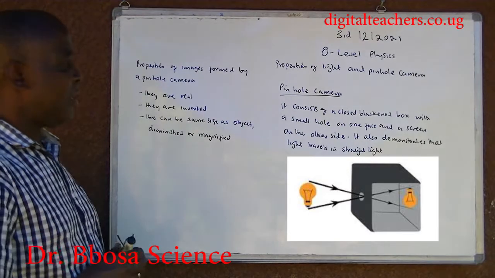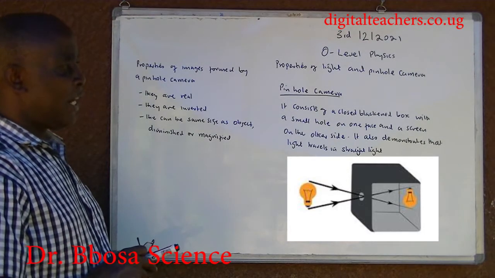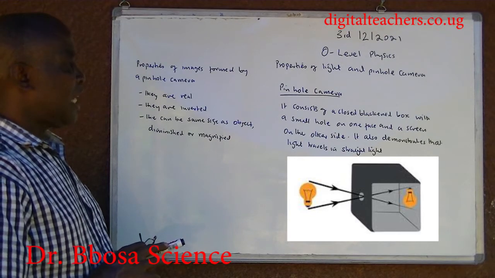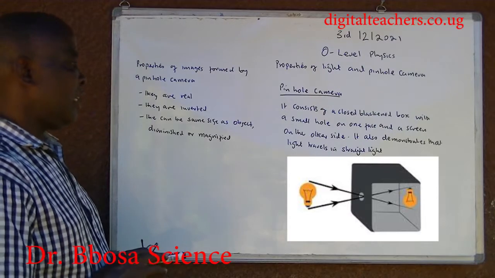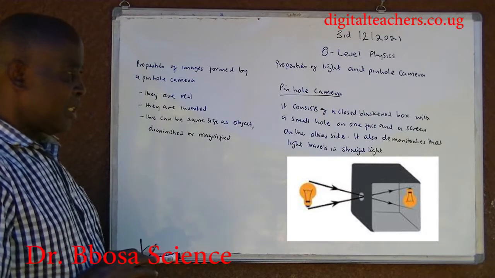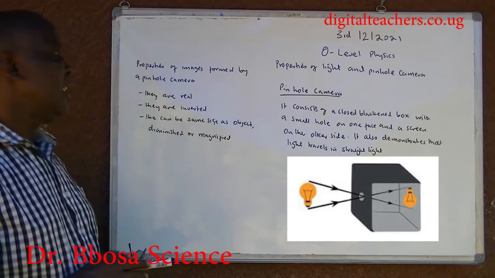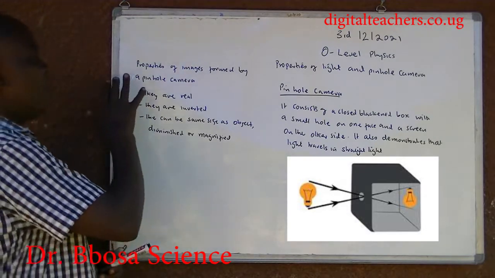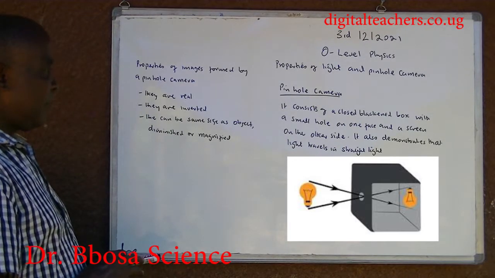Pinhole camera. It consists of a closed blackened box with a small hole on one face and a screen on the other. It also demonstrates that light travels in a straight line. Properties of images formed by pinhole camera.